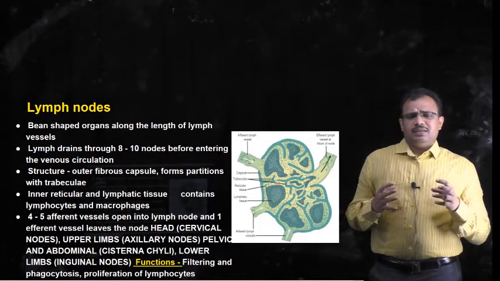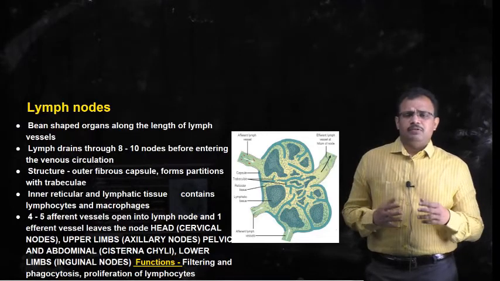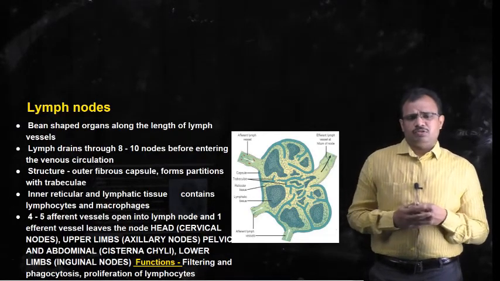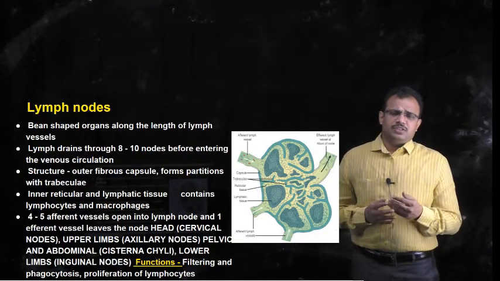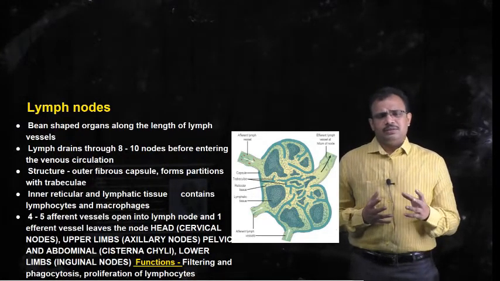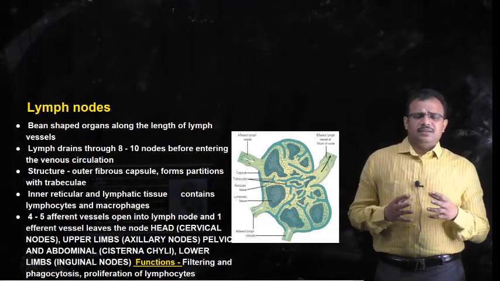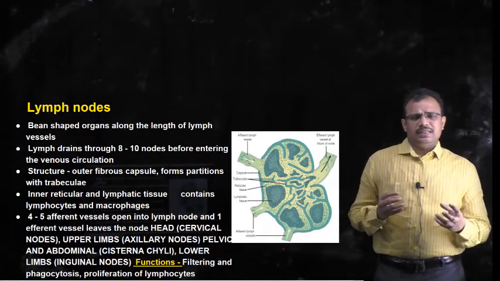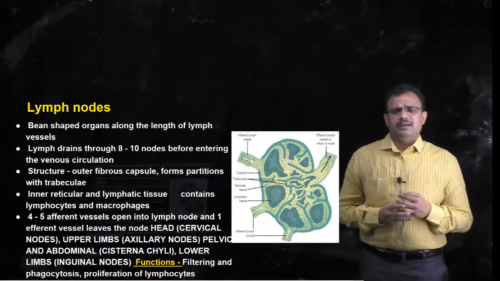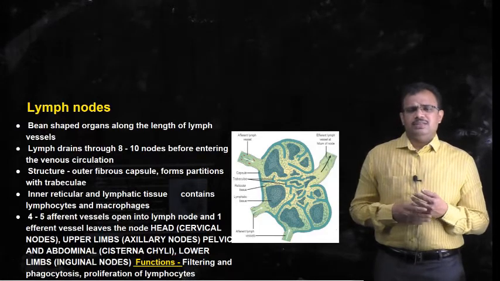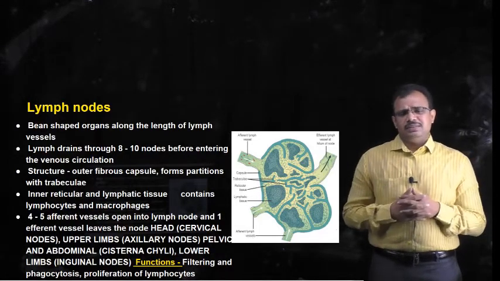Another important function of these lymph nodes is proliferation or maturation of lymphocytes, and another important function is phagocytosis, so that bacteria or any tumor cells which enter into these regions are phagocytized by the macrophages, and if any antigens are present, the lymphocytes present here will react with these antigens.